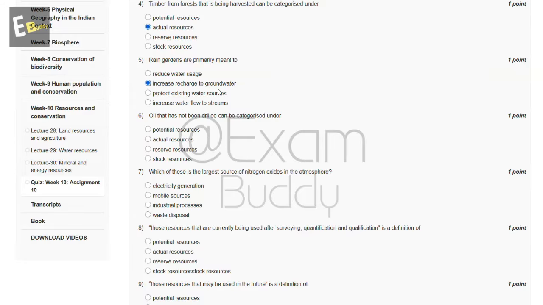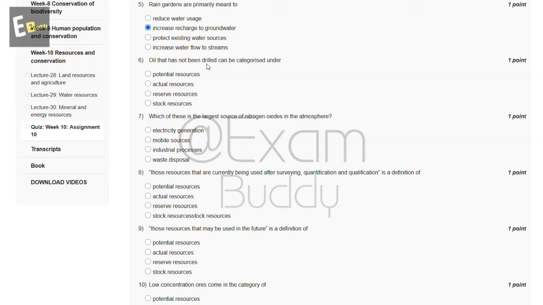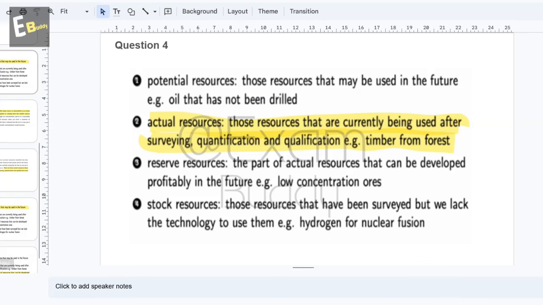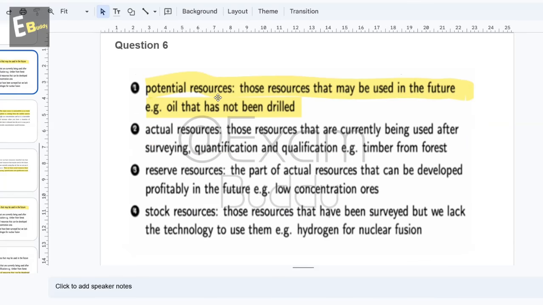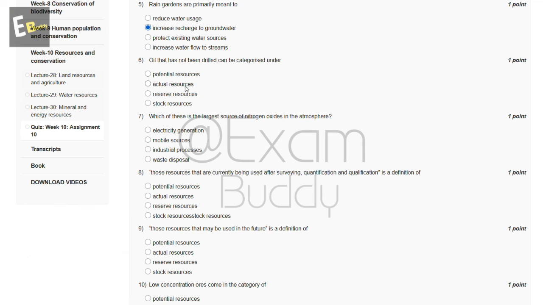Now the sixth question is oil that has not been drilled can be categorized under, so these are the options: potential resources, actual resources, reserve resources, stock resources. So let's check the answer of our sixth question. So question sixth, potential resources, those resources that may be used in the future. Example, oil that has not been drilled. So the answer of our sixth question is A.